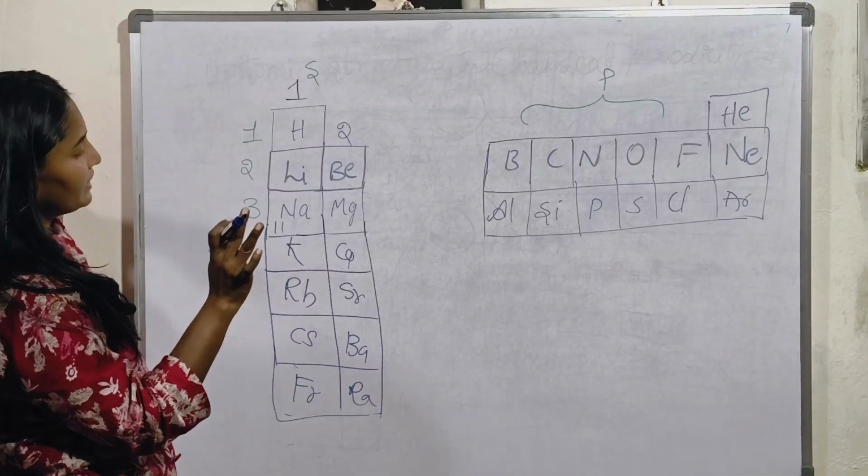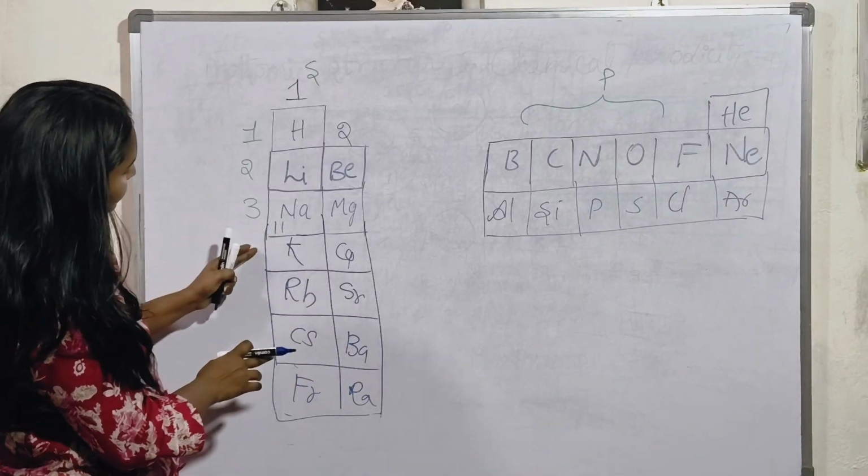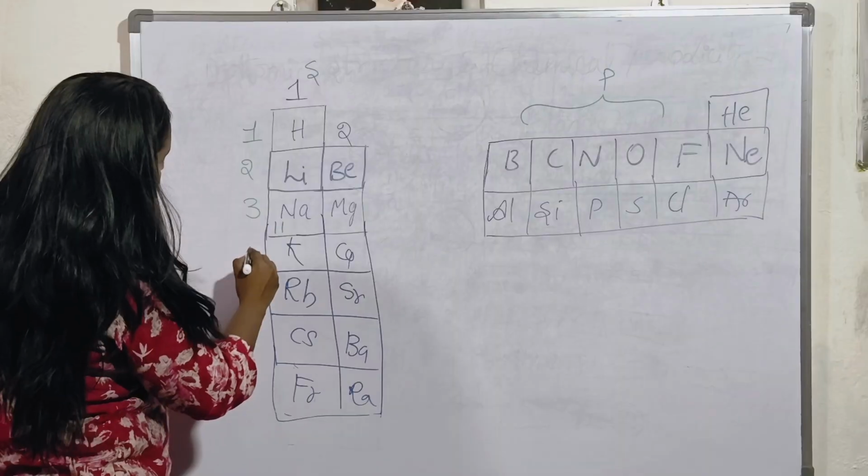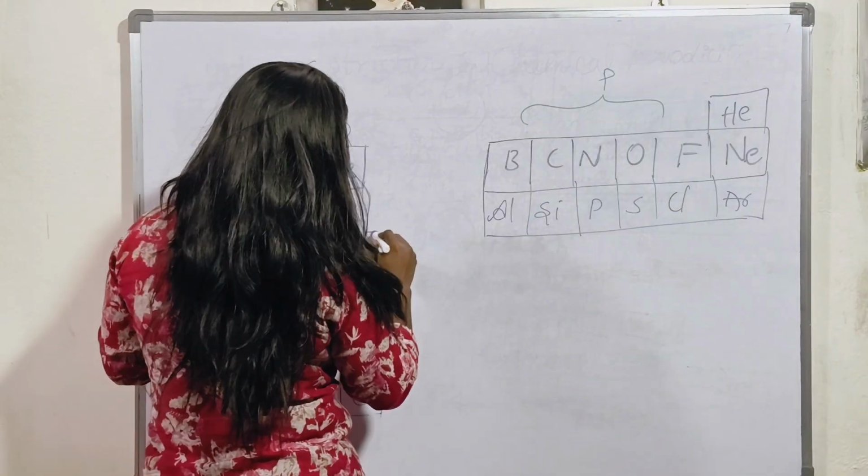Complete, finished, right? And later, what will start from the fourth shell? There is a presence of d orbitals.